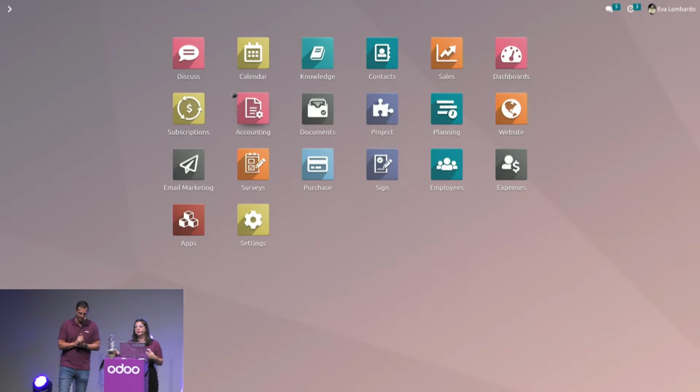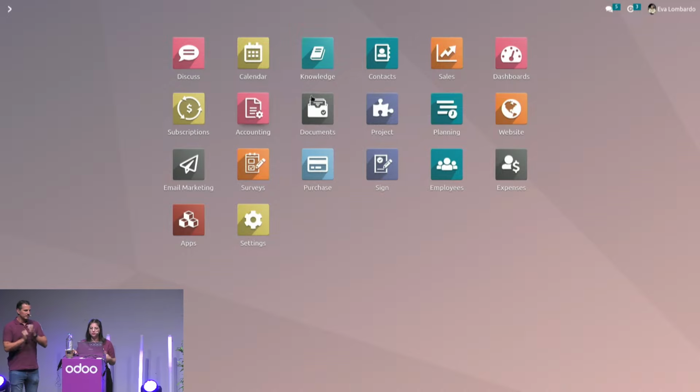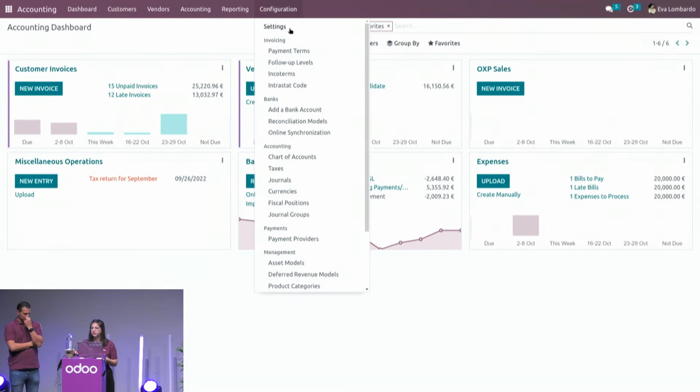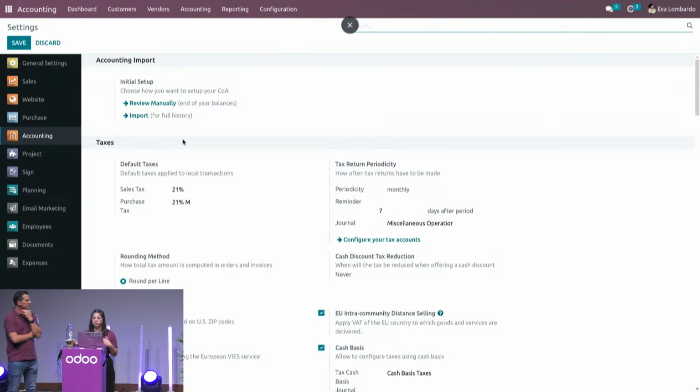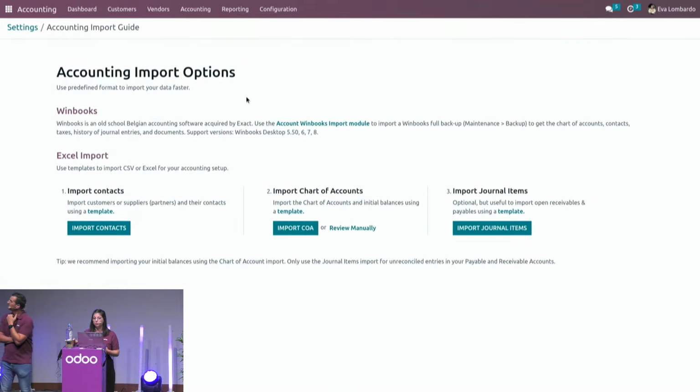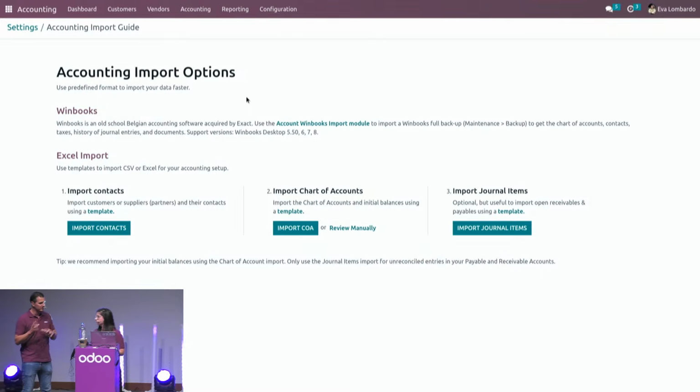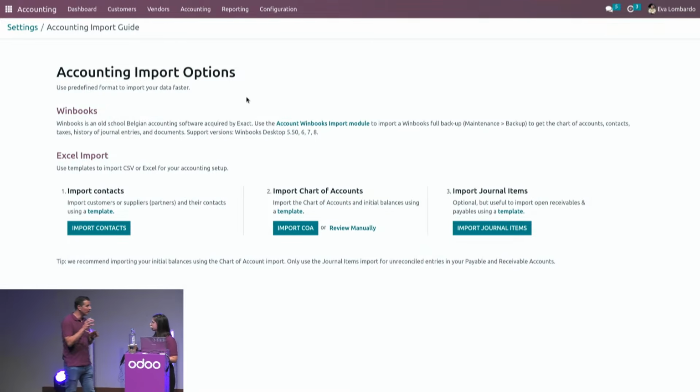When you are starting with Odoo accounting, the first thing you need to do is go into the settings of the application. At the top of the section of the settings, you will have a dedicated part for the import of all your important data, which is the contacts, the chart of accounts, and the opening balance. Cool. It looks amazing, but I think most of the time people are struggling to know what kind of data they can import and definitely how.